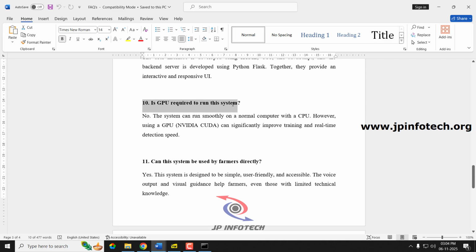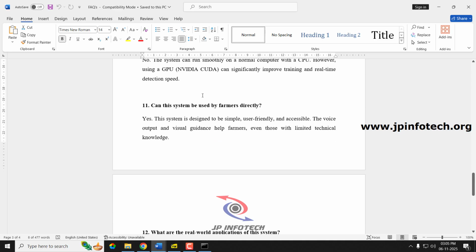Next question, is a GPU required to run the system? No, a GPU is not required to run the system, but for developing the project, to improve the training or to include a new data set, you want a GPU so that it can improve the training performance and the detection speed. Next question, can this system be used by farmers directly? Yes, the system is designed to be very simple and user friendly because it should be used by the farmers directly.